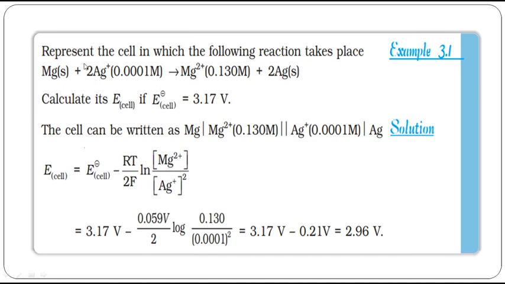And you also have to check the number of moles. I need 2 moles of silver, so I have to square the concentration. Very, very important, you should not forget. But for magnesium I have only 1 mole. Any number written before magnesium? No, only 1. So I am writing the concentration as such.